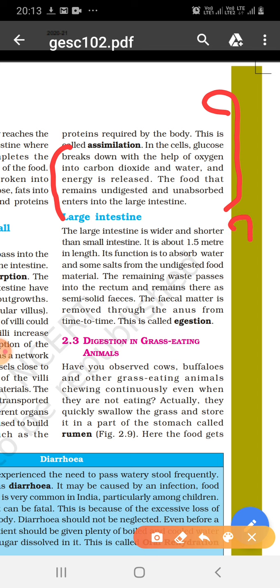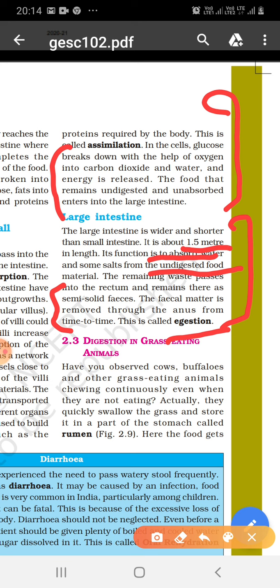The large intestine is wider and shorter than the small intestine. It is about 1.5 meters long and its function is to absorb water and some salt from undigested material, and the remaining waste passes into the rectum and remains there as semi-solid feces, and fecal material is removed through the anus from time to time. This is the last step of digestion of food. This is called excretion.